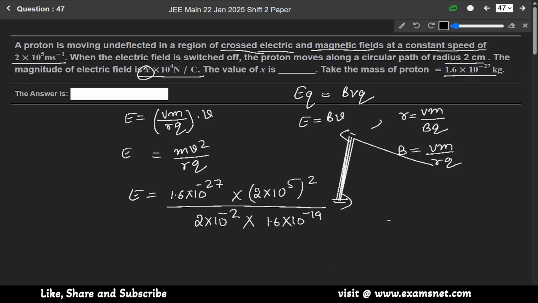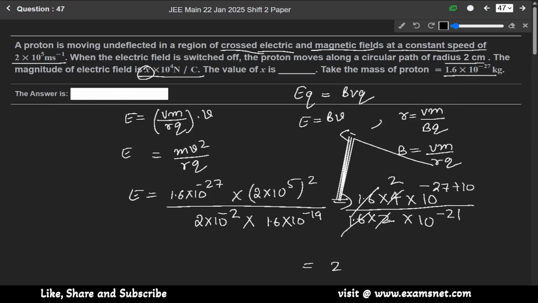So it will equal 1.6 into 4 into 10 to the power minus 27 plus 10 over 1.6 into 2 into 10 to the power minus 21. 1.6 cancels, 2 4s are 8... it will become 2 into 10 to the power minus 17 plus 21.